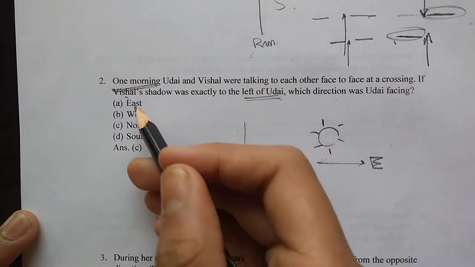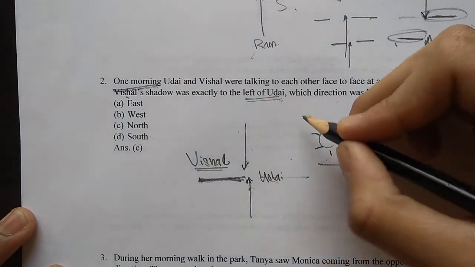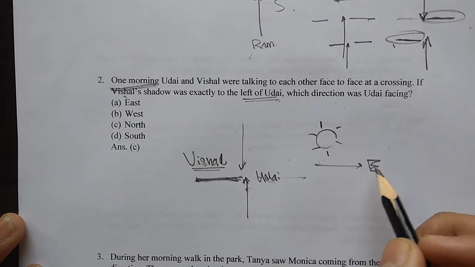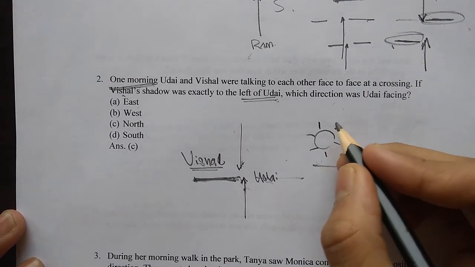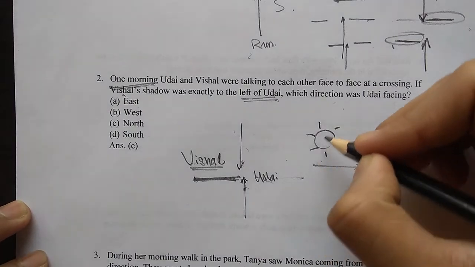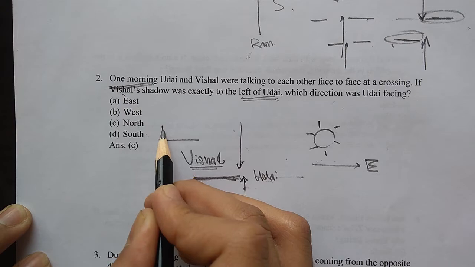And also if you check our options, they are like that only, right? East, west, north, south. If they wanted to make it very complex, they would have put northeast, northwest. But here they have only put this much. So for the sake of simplicity, I am also assuming that the sun is in the east, full in the east. Now, this means that this direction must be the west.